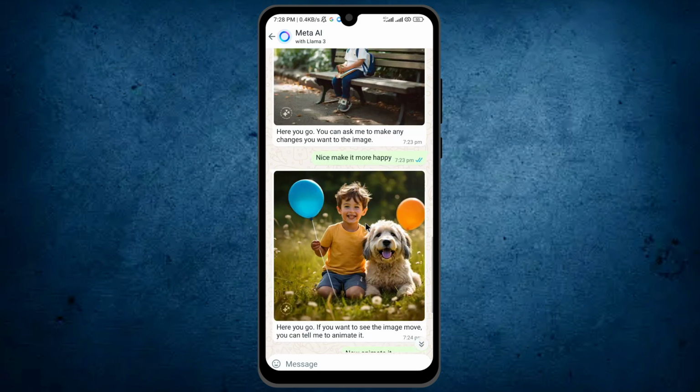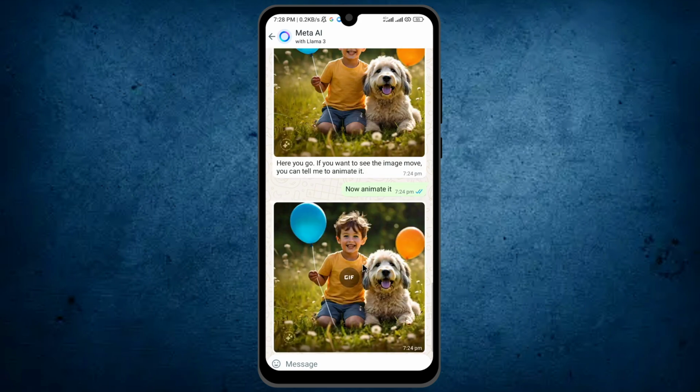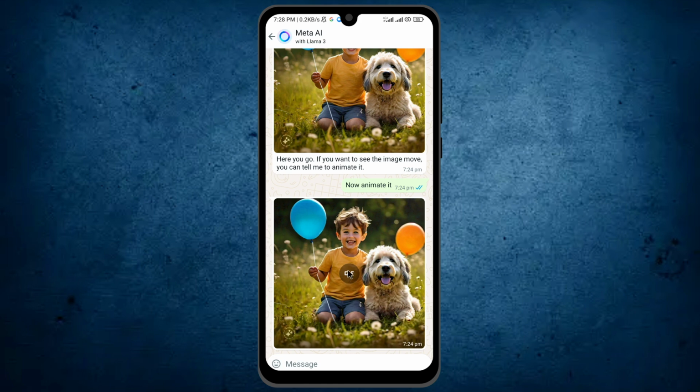If you scroll down more, here Meta said, if you want to see the image move, you can tell me to animate it. And I said to animate it. And here is the animation from Meta, and you can see it's a GIF, not a full video. If I play it, here you can see it adds some animation.